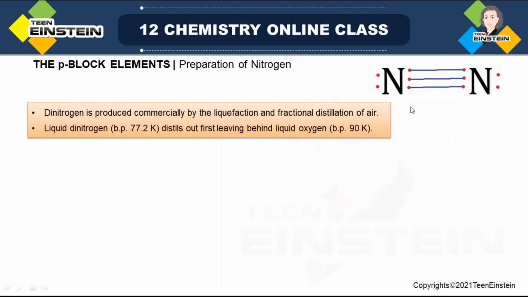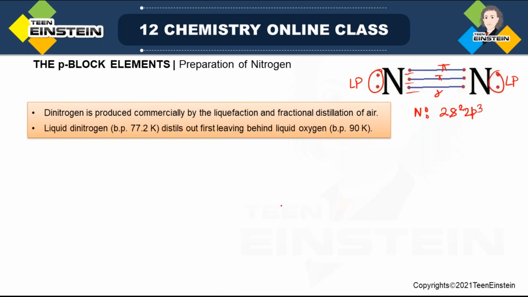Preparation of nitrogen. So see, this is the structure of the nitrogen molecule, which is diatomic. If we consider the outermost electronic configuration of nitrogen, it is 2s2 2p3, that means a total of 5 valence electrons. Out of these 5 valence electrons, 3 electrons will be used for bond formation with the second nitrogen atom, and the rest of the 2 electrons will be used as a lone pair. So there are multiple bonds present between the 2 nitrogen atoms: one of the bonds is a sigma bond, and the other 2 bonds are pi bonds.